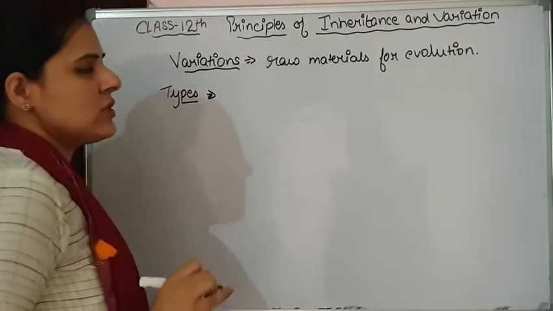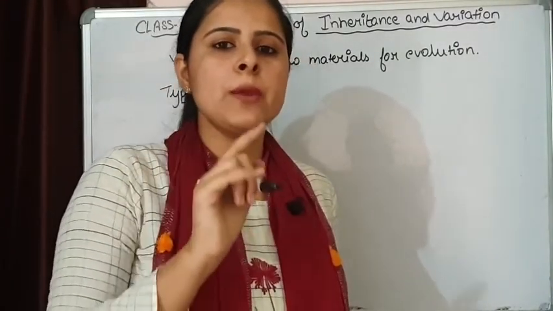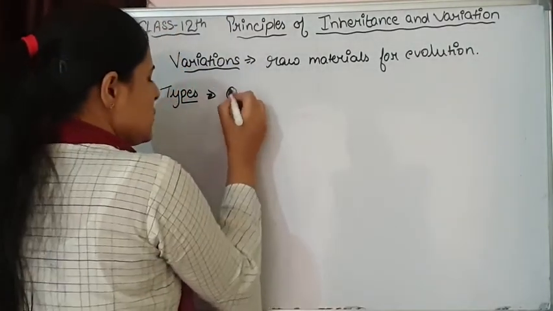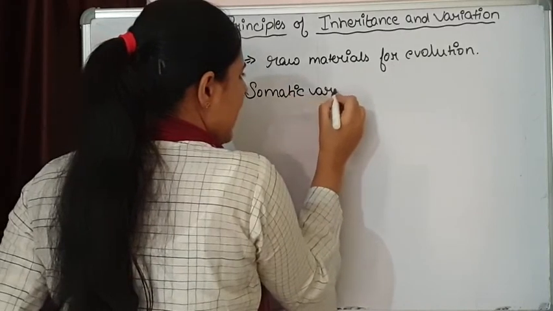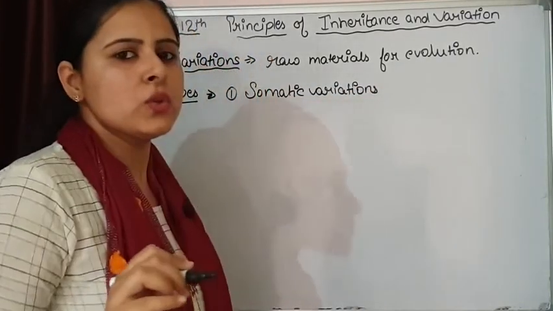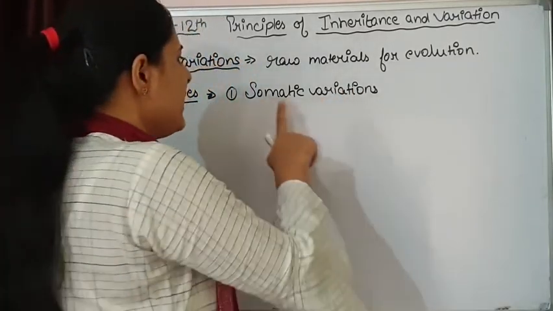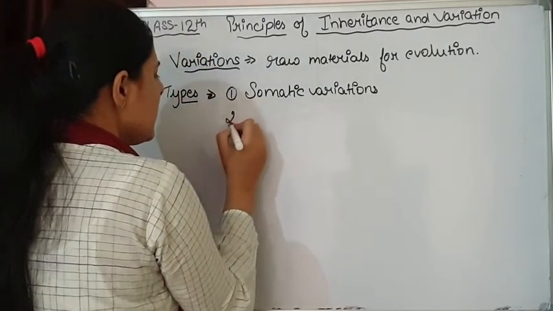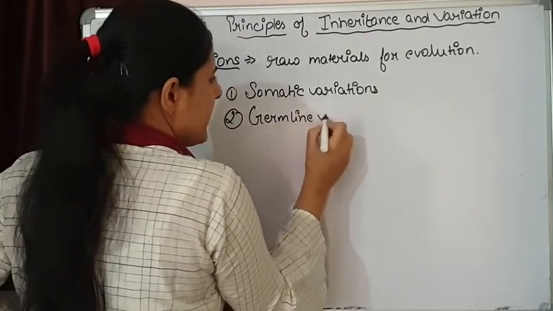Types of variations. Variations are of two types depending upon in the body which type of cells are having these variations. Somatic variations: as the name says, if the variations take place in somatic cells of our body, those variations are known as somatic variations. The second one is germinal variations or germline variations.